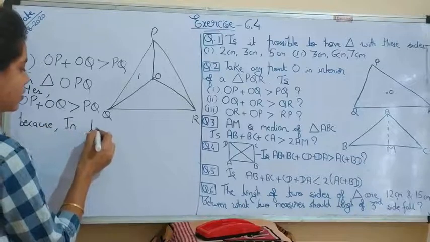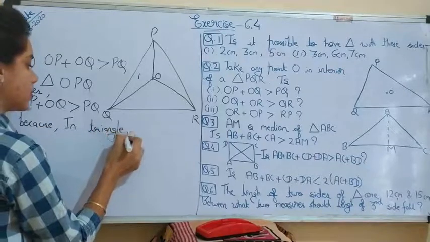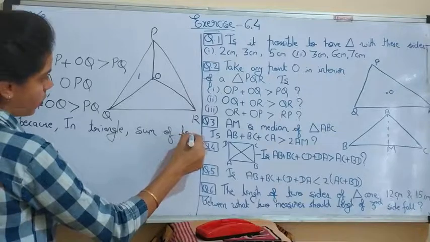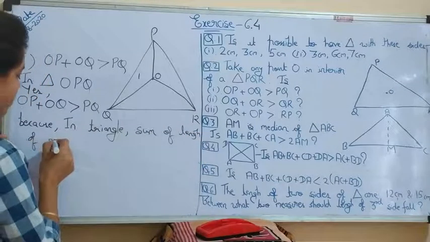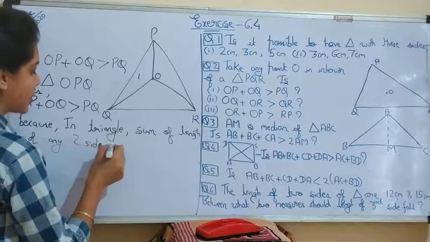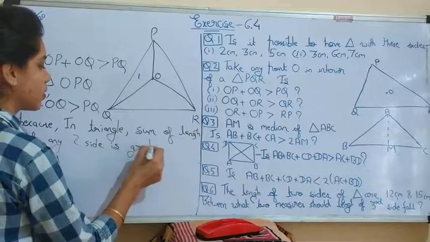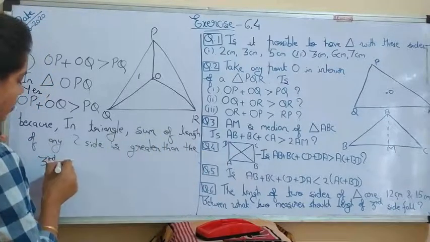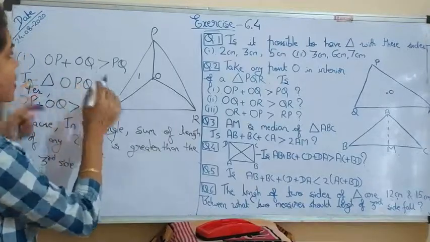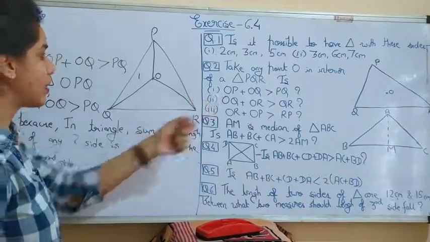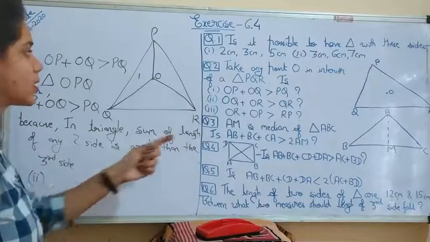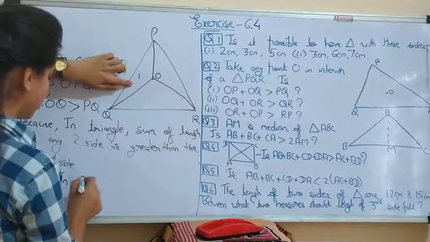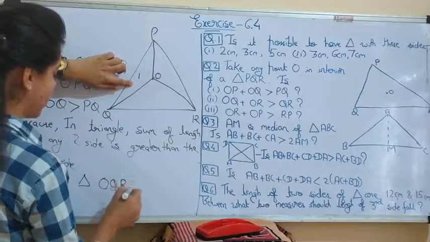Yes, OP plus OQ is greater than PQ because in a triangle the sum of the lengths of any two sides is greater than the third side. In the second part we can do it like this: OQ and OR, in triangle OQR.